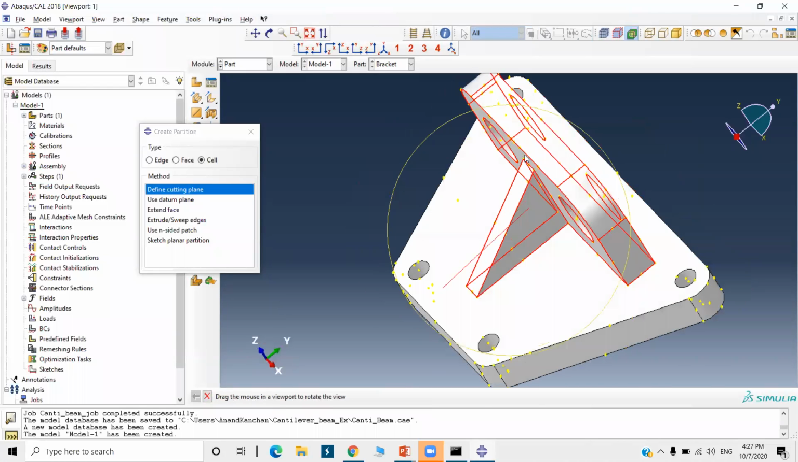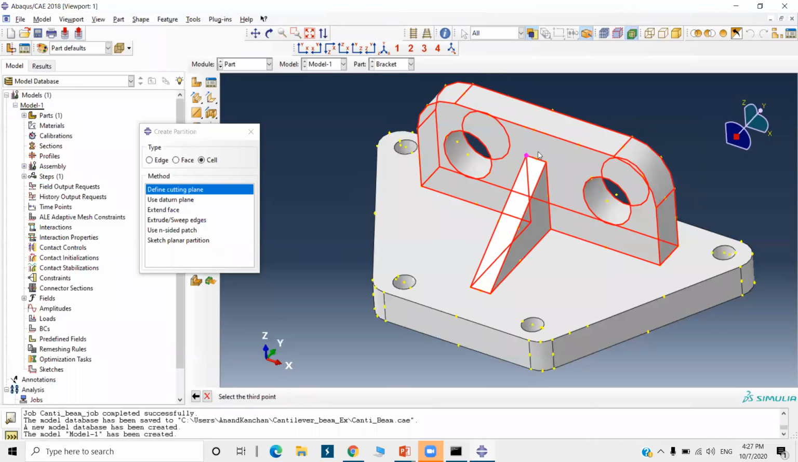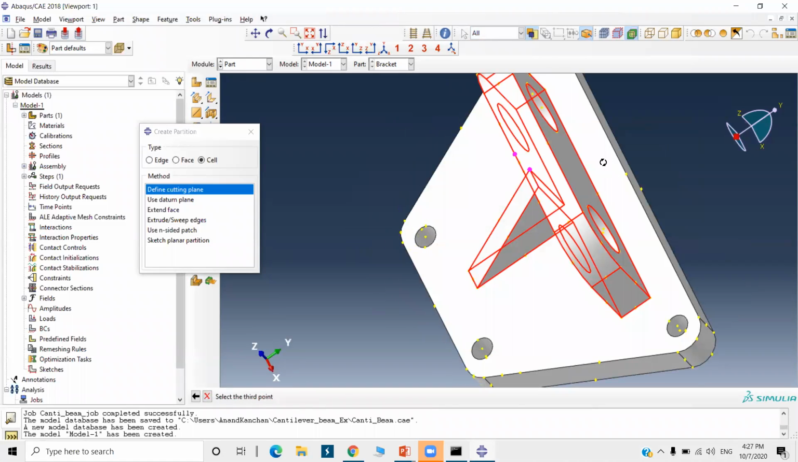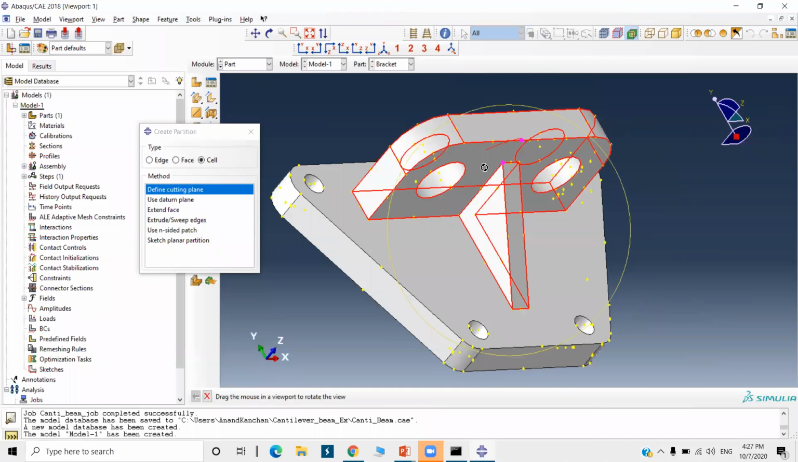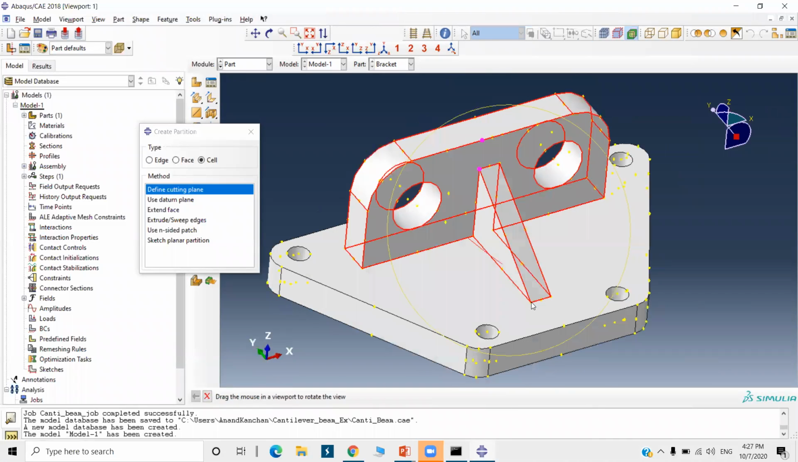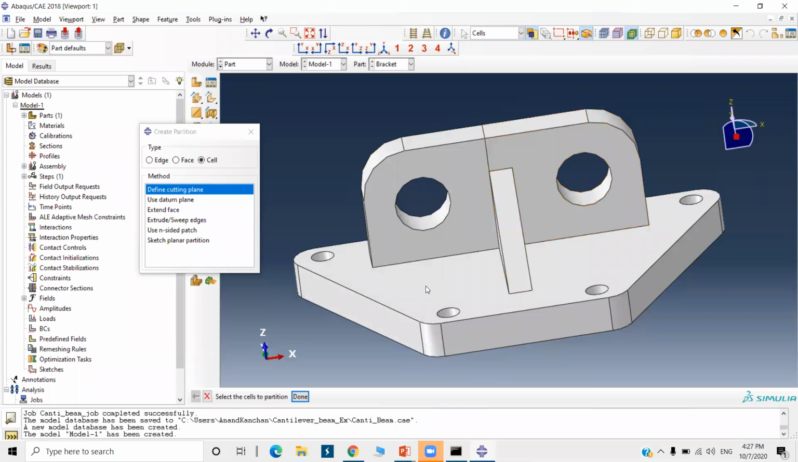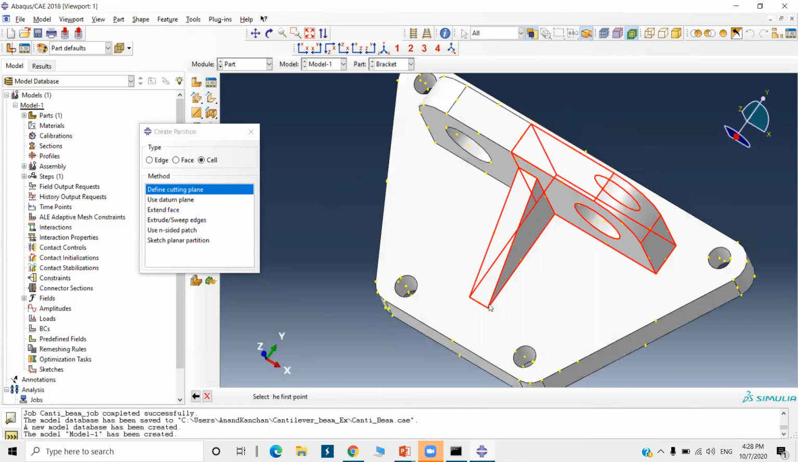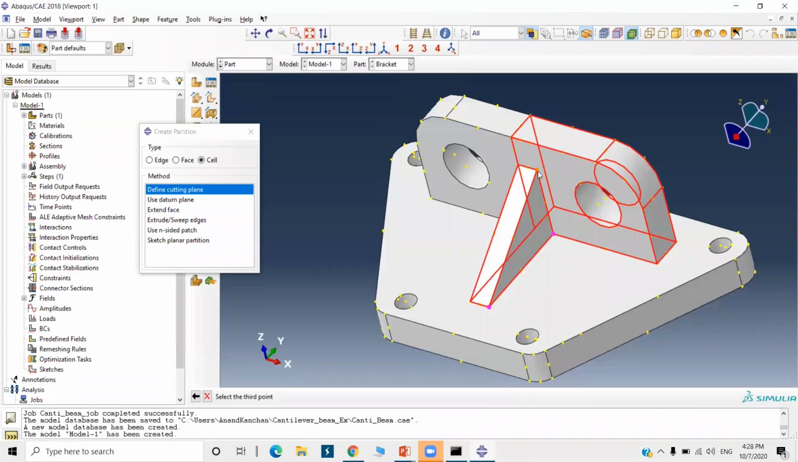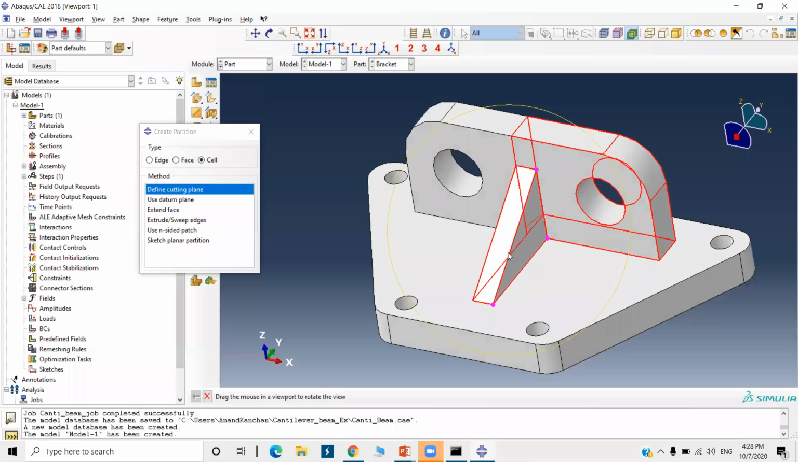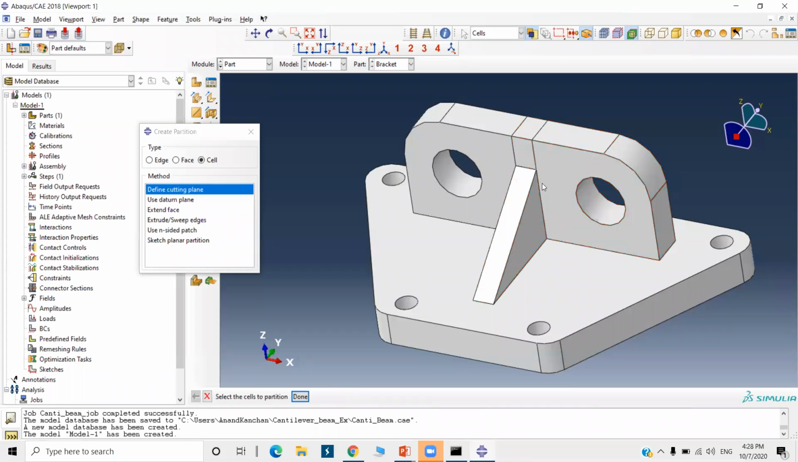I'm going to select this one, this point. So I will select this point. Create partition now. Okay, so this is also created as a partition. Again, go to define cutting plane, select these 3 points. So 3 points means we are defining a plane. In this plane, it will make the partition. Create partition.